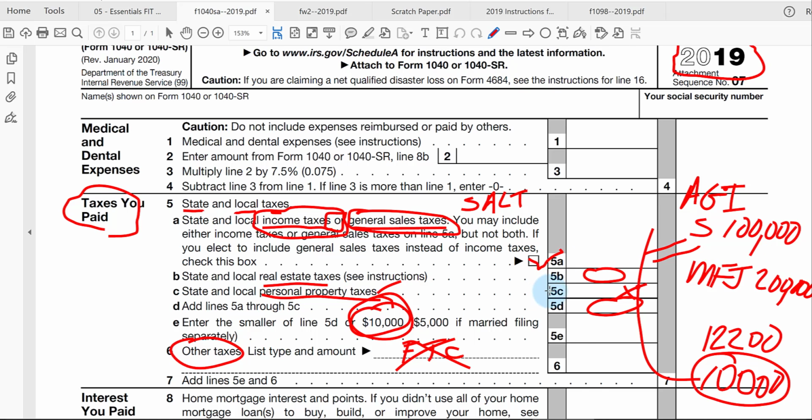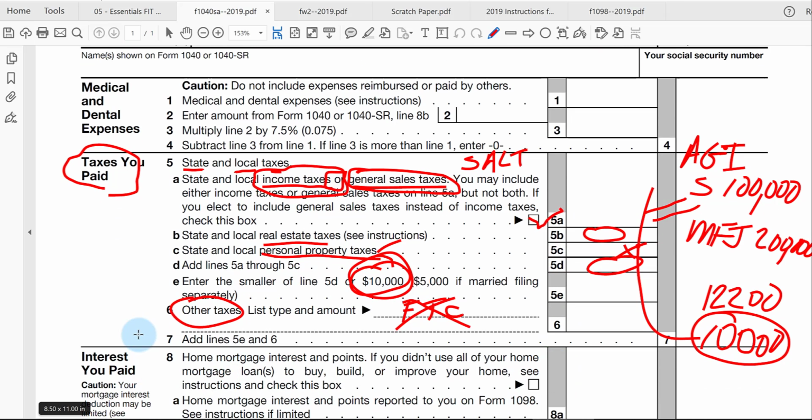Okay, move on to the next video where we're going to take a look at the deduction for interest that was paid during the year.